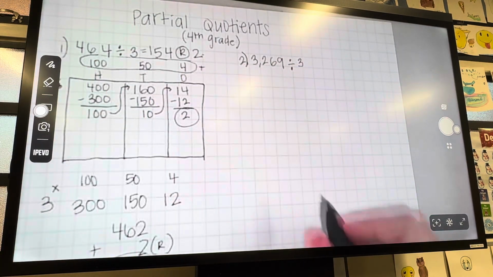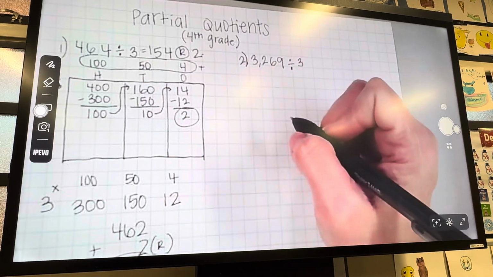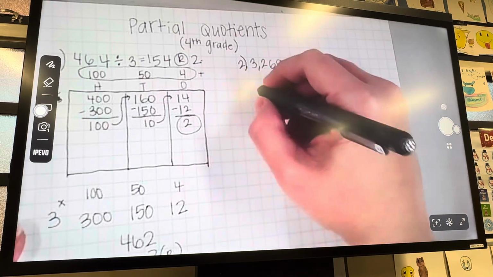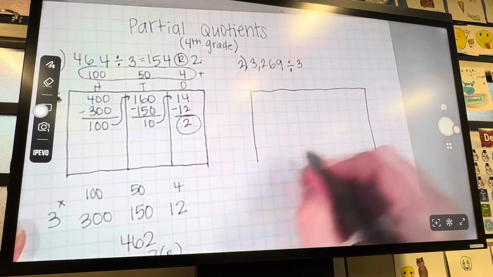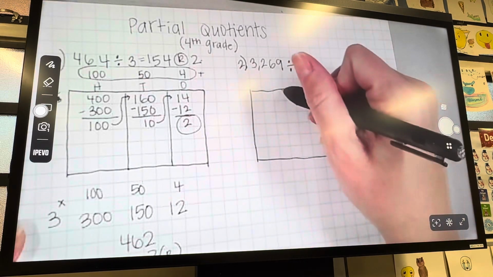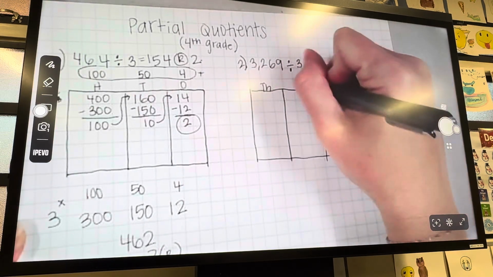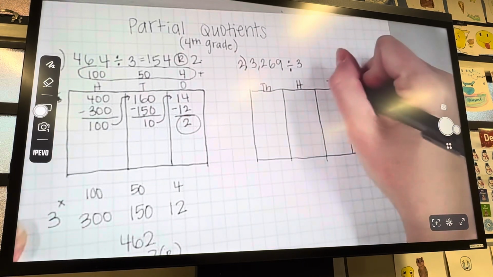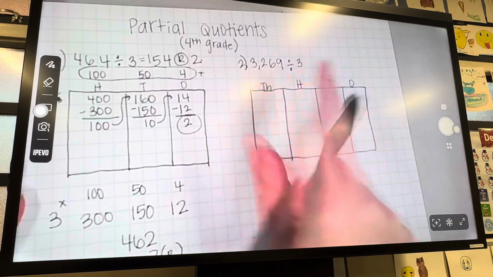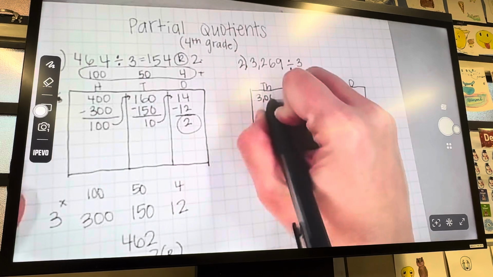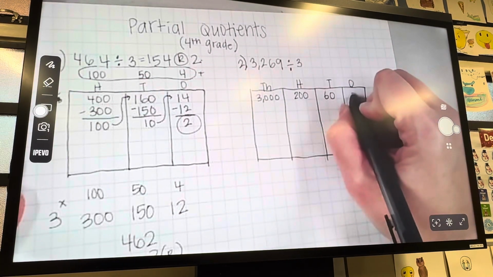Okay, so we're going to break it apart and decompose it into a place value chart, but this one also has thousands this time. So we are going to do 4 columns this time for thousands, hundreds, tens, and ones. So here's our thousands, our hundreds, our tens, and our ones. Okay, so we need to decompose or break that apart. So we have 3,000 in the thousands column, 200 in the hundreds column, 60 in the tens column, and 9